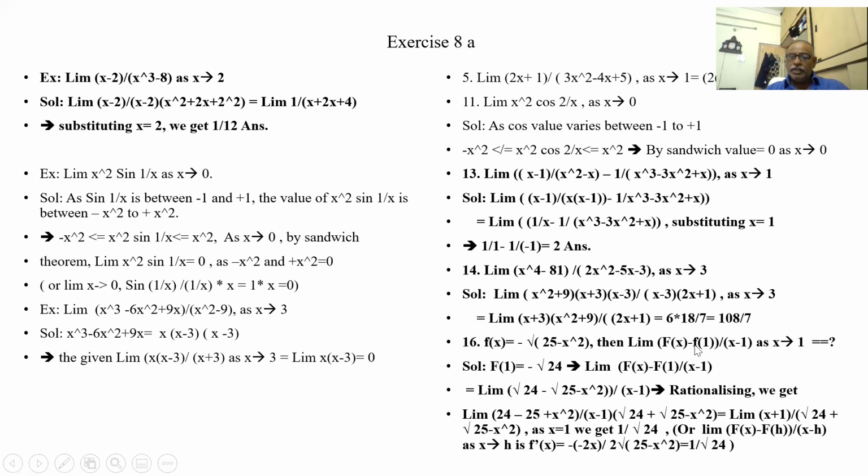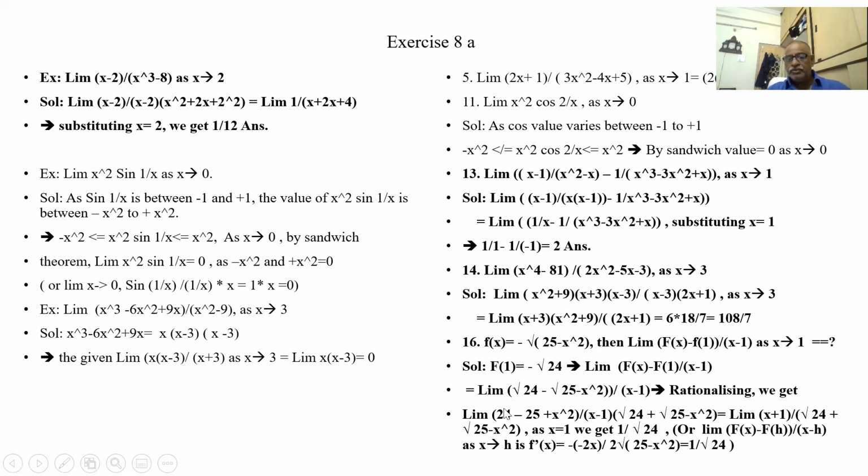f of x minus f of 1. f of 1 is minus root 24, minus minus plus. So root 24 minus root of 25 minus x square by x minus 1. Because it is coming in 0 by 0 form, I am going to rationalize. So rationalizing means what? Root of 24, a plus b into a minus b. This becomes plus in the bottom. So a square minus b square.